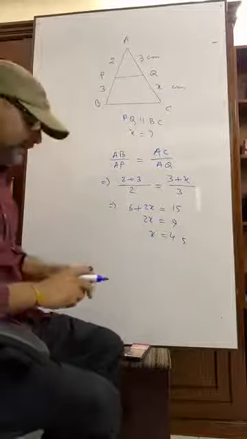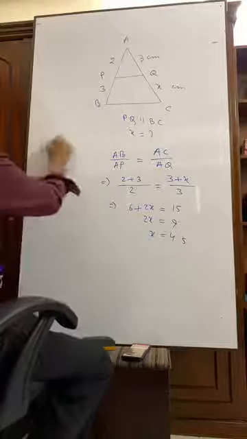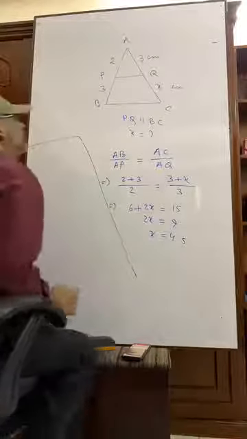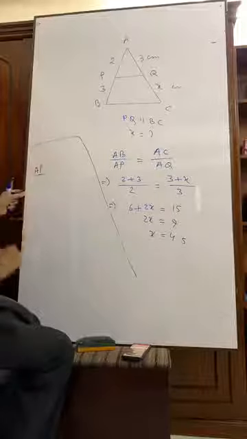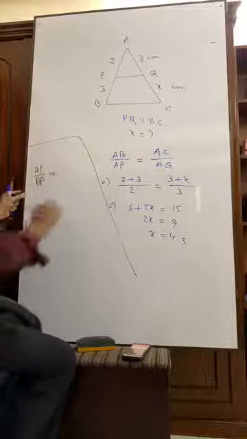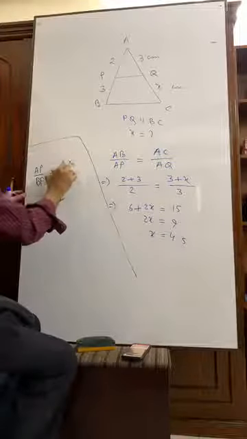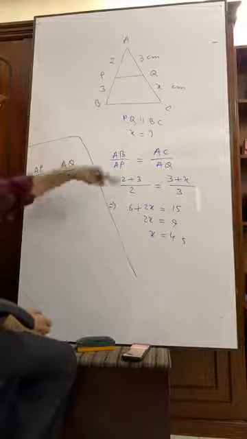It can be done in another way. Please try to understand. That is also known to you. That is AP by BP is equal to AQ by CQ. This is the shortest way, but the other is the original rule.